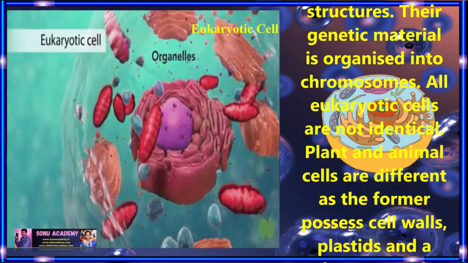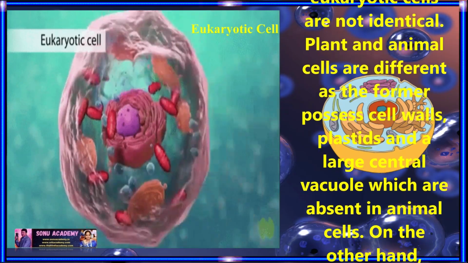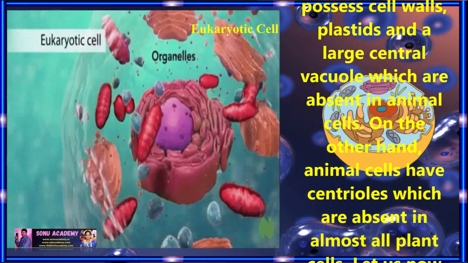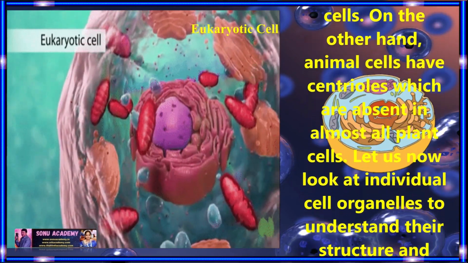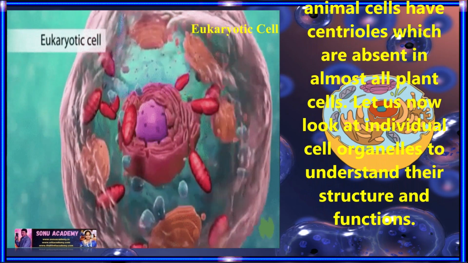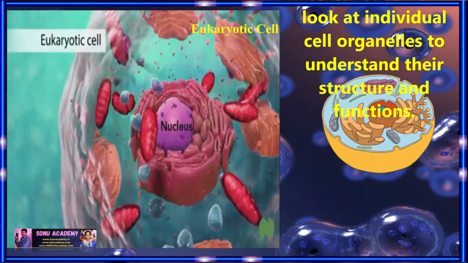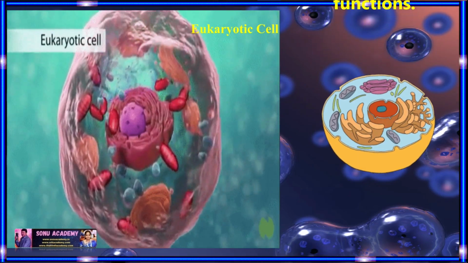All eukaryotic cells are not identical. Plant and animal cells are different, as plant cells possess cell walls, plastids, and a large central vacuole which is absent in animal cells. On the other hand, animal cells have centrioles which are absent in almost all plant cells. Now, let us look at the individual cell organelles to understand their structure and function.